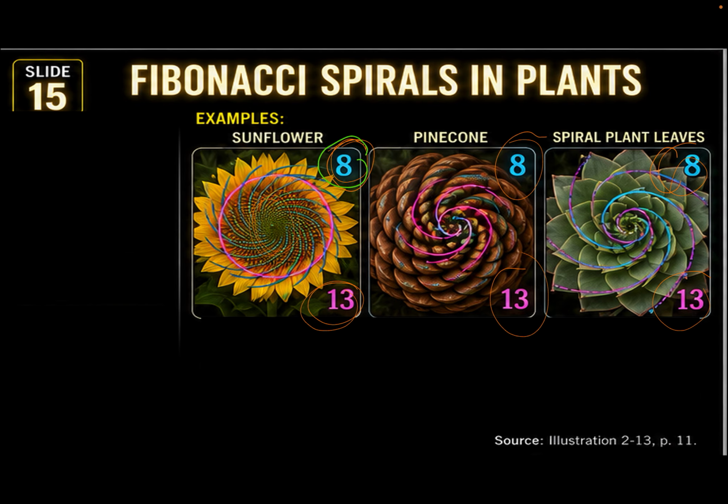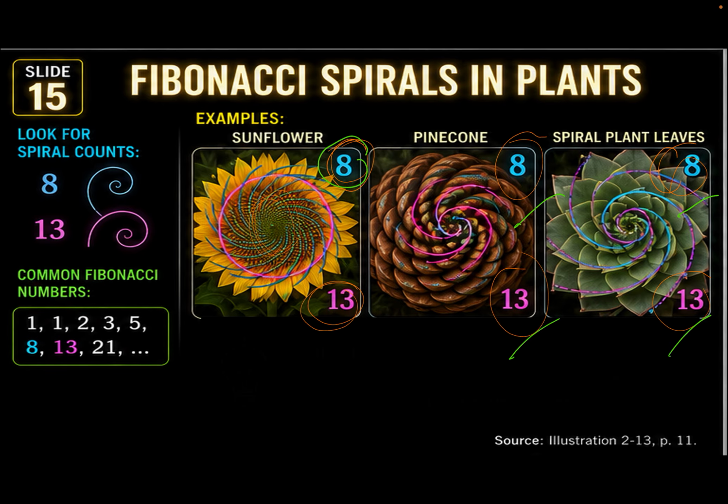So what does it mean? It means these two numbers are examples of Fibonacci numbers, and that leads us to the golden ratio as well. The pine cone has 8 and 13 as well. Spiral leaves as well. Okay? So, in Fibonacci spirals in plants, we can see Fibonacci numbers and the golden ratio.